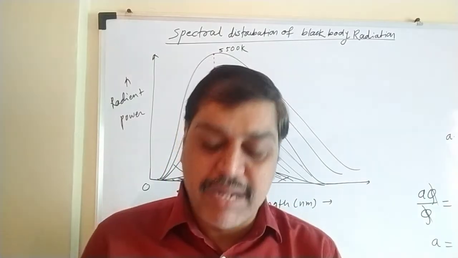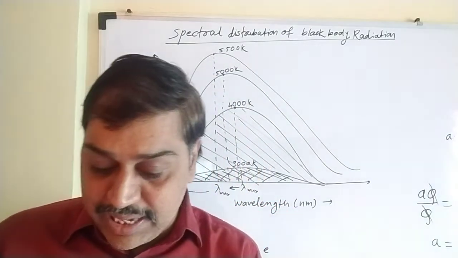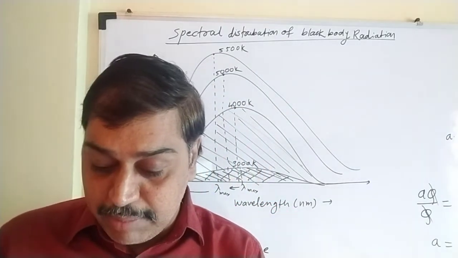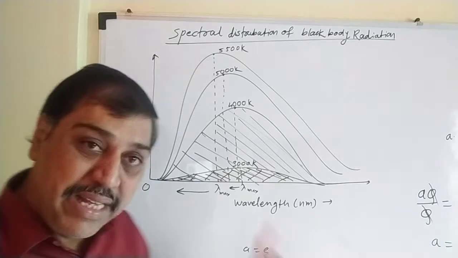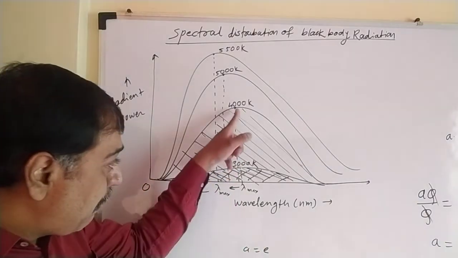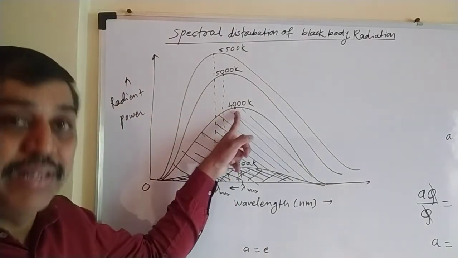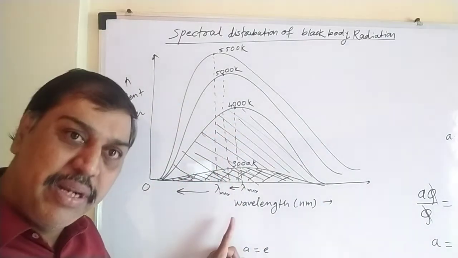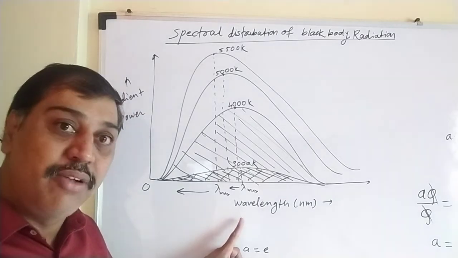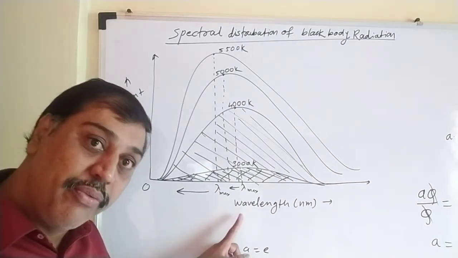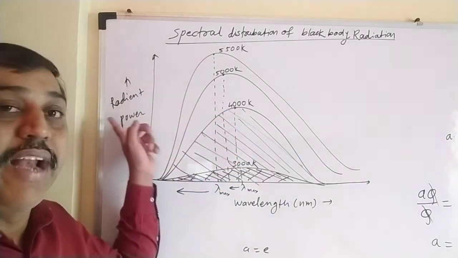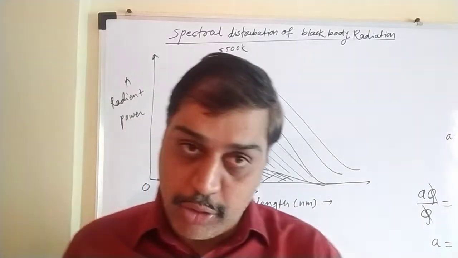Here the point to remember is what? The maximum wavelength emitted by the object. Remember, it is not the maximum wavelength emitted. It is the wavelength for which maximum radiant power is emitted. We have just given the name lambda max, but it is not the maximum wavelength. It is the wavelength for which maximum power is radiated by the black body. That is the point to be remembered.